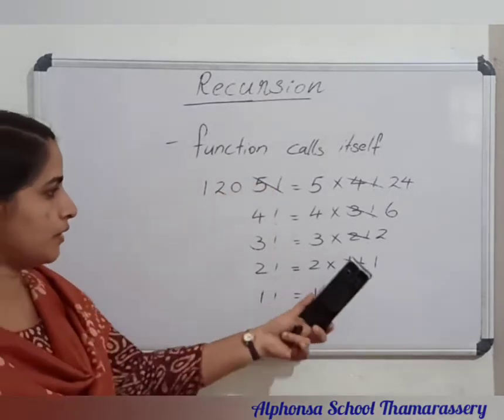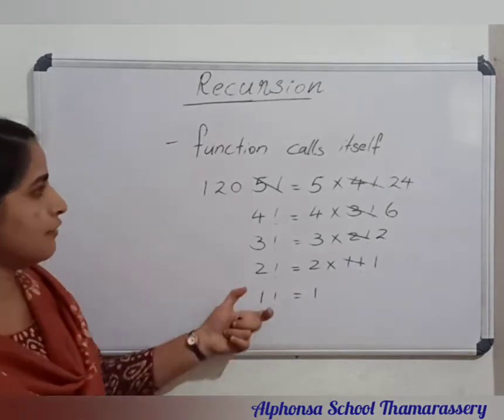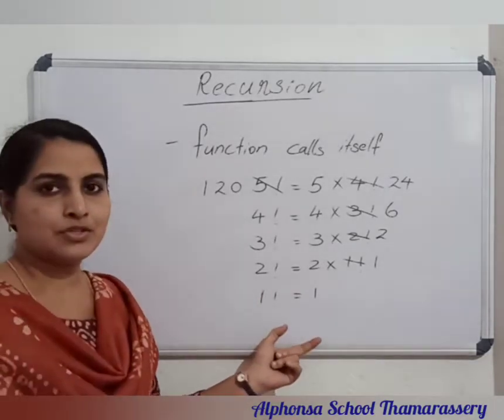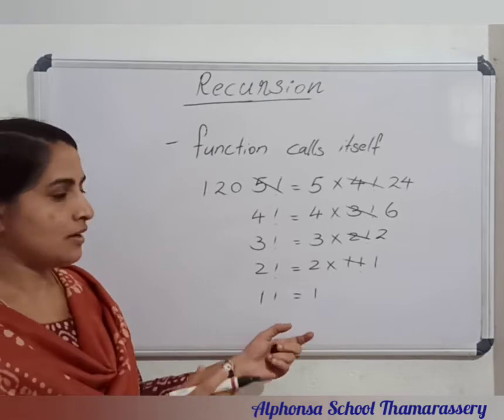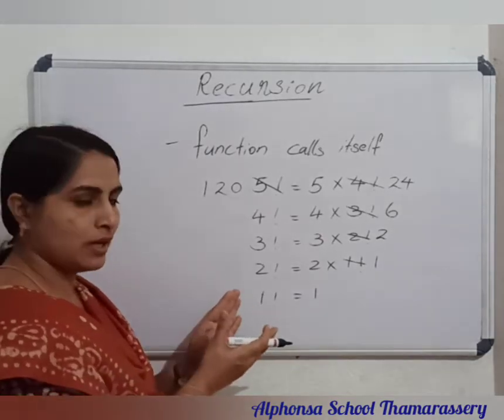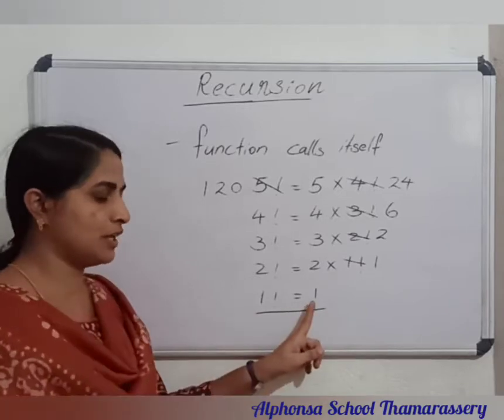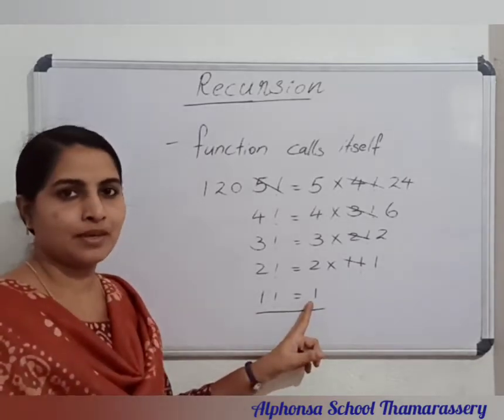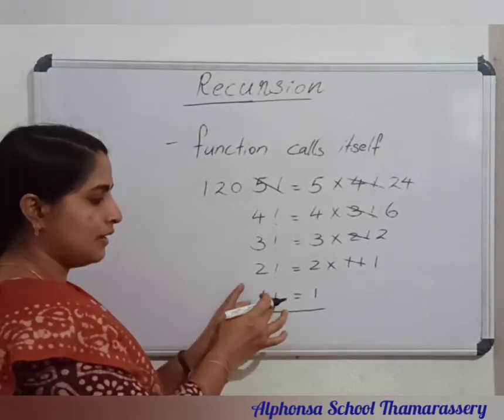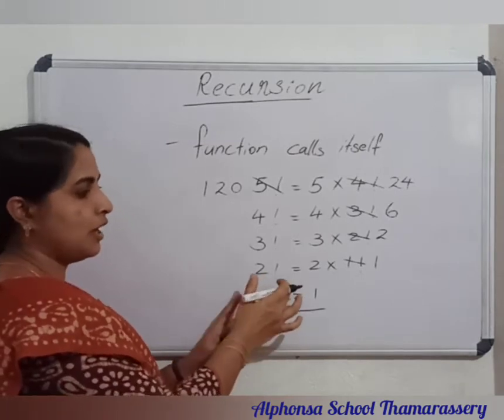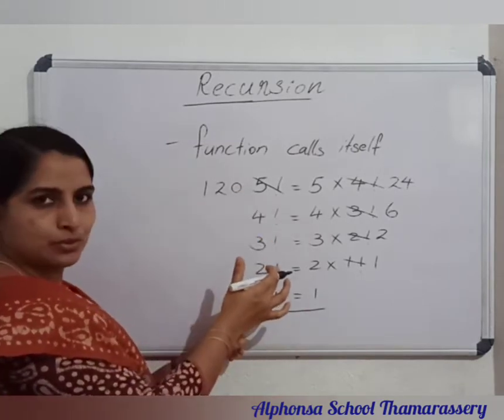This problem we have seen before, but here we solve it in another way. We make it as small as possible, and the smallest part, that is 1 factorial equal to 1, is the solvable thing. Then we repeatedly apply the same thing to all other cases too.